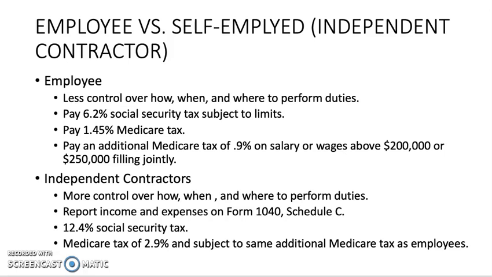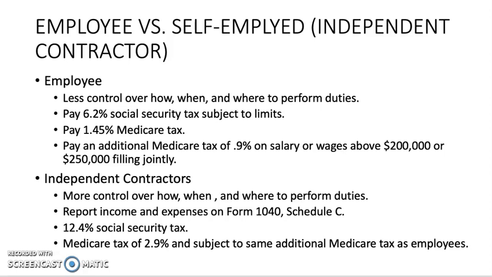However, if you are making more than $200,000 filing solely, or $250,000 filing jointly, you have to pay an additional 0.9% tax on your salary for Medicare. Obviously, this is withheld for the highest of earners, pretty much as a wealth tax to help the wealthy contribute more to this.